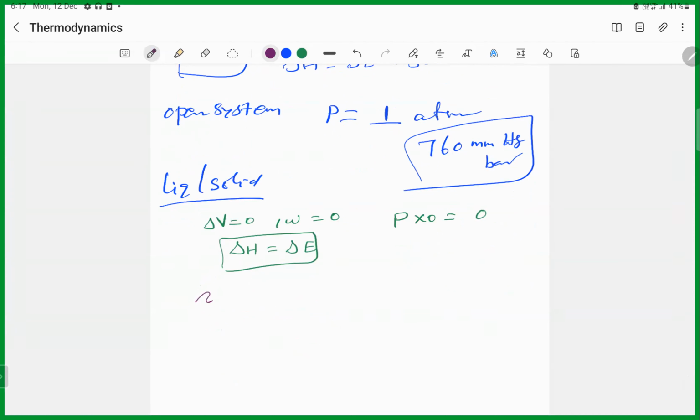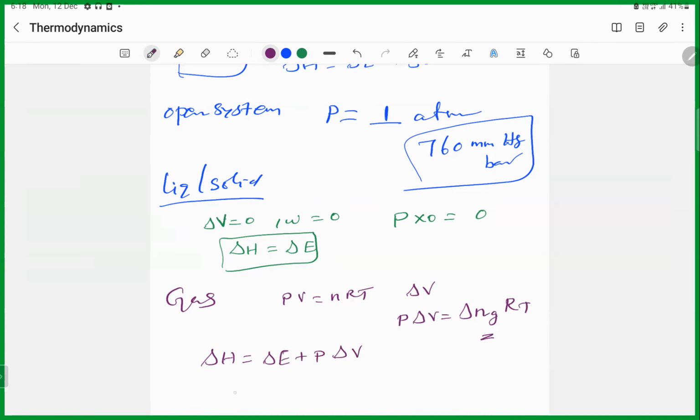Whereas for the gas, we know that PV is equal to nRT. We know that there will be volume change for the gas. P delta V is equal to delta n_g RT, so definitely the starting material changes for delta n_g RT. The g corresponds to gaseous substance. Okay, delta H is equal to delta E plus P delta V. That P delta V என்ன சொல்றோம்?